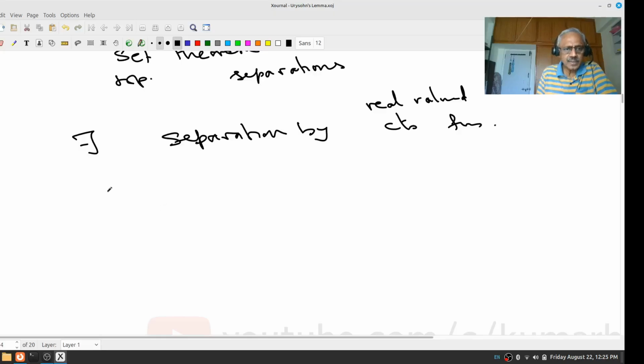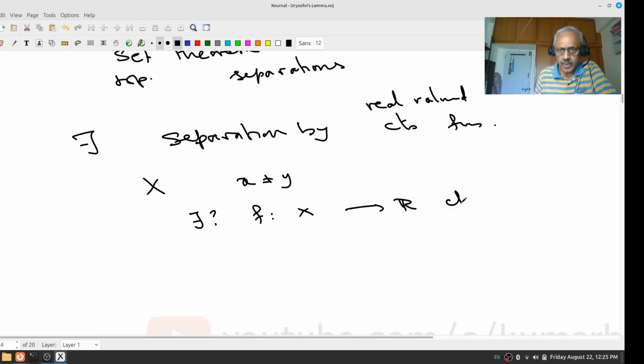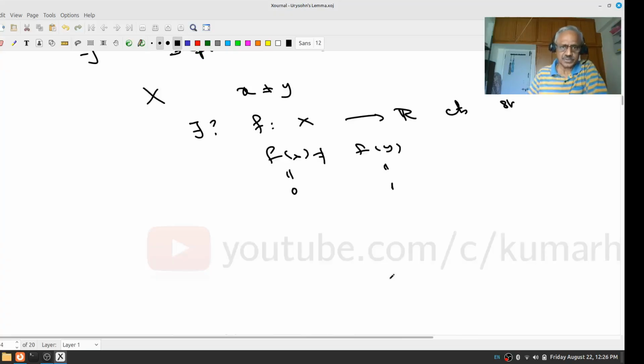What does it mean? For example, let's look at Hausdorffness. You give me two points x and y, x not equal to y, distinct points. Then whether there exists a continuous function f from X to R, continuous, such that f(x) is not equal to f(y). For example, I can assume f(x) is 0, f(y) is 1. Whether there is such a continuous function.